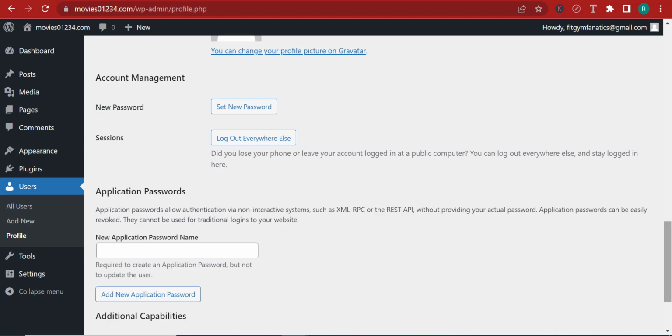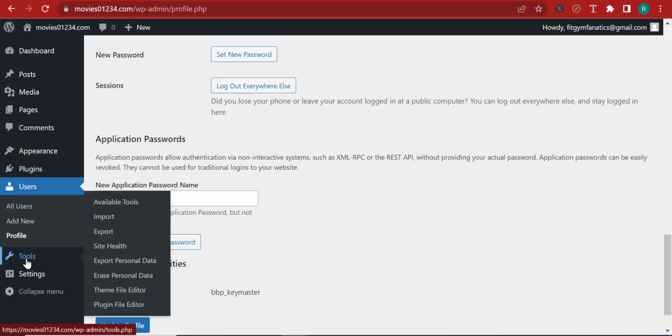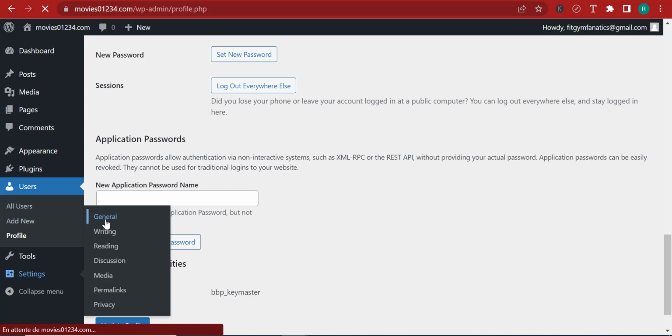And so you can change your password from here, just so you know. Over here, tools, there's not really much to be seen in that. And so here, let's go to settings. I want you to click on settings, general.